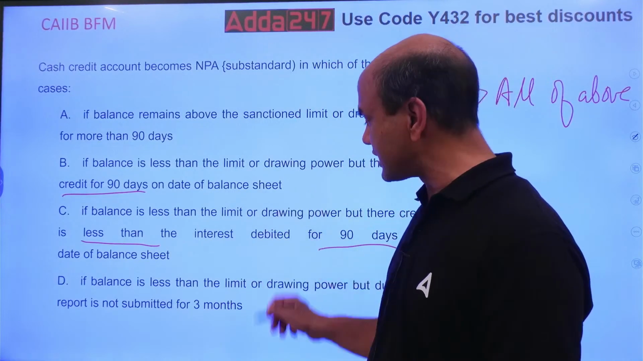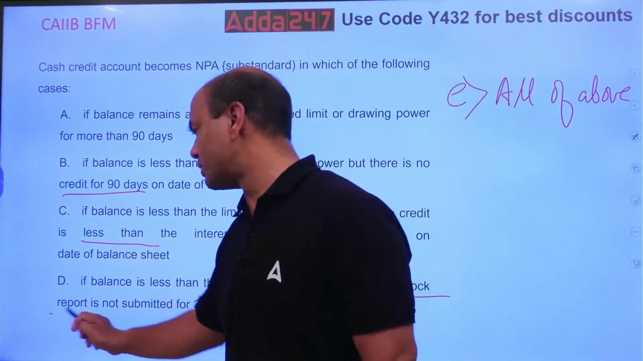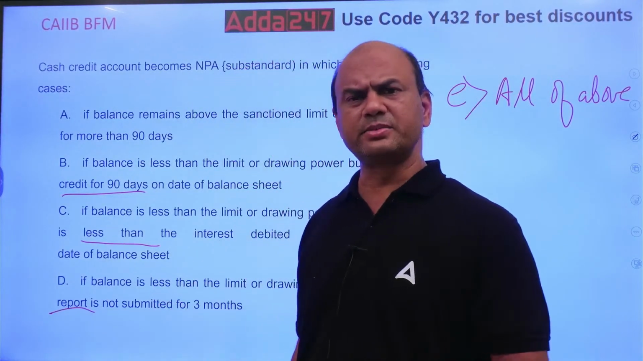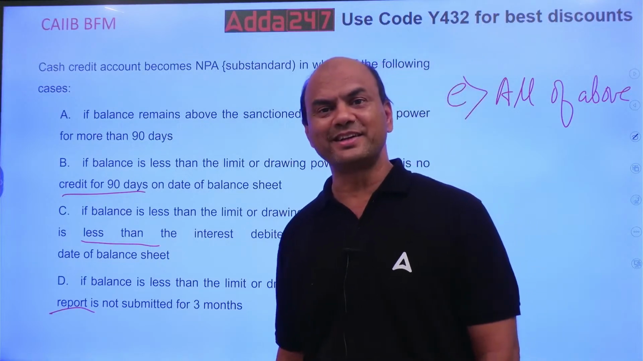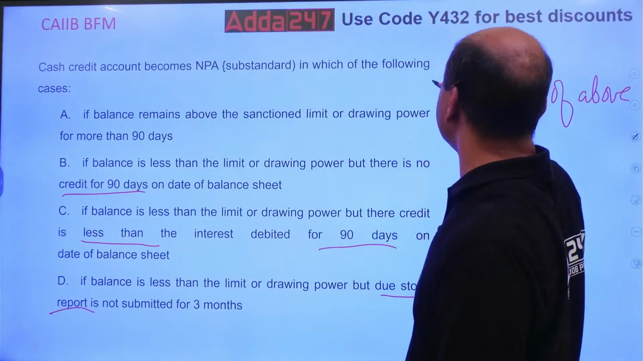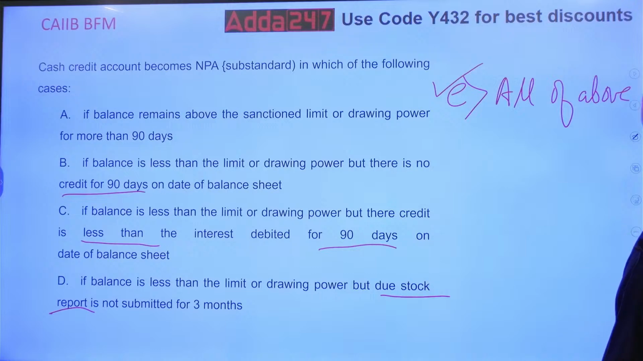Or everything is correct, but the customer does not submit a stock statement. Stock report means stock statement. If the customer is not submitting it, then also it will be NPA. So the answer is E, all of the above. In all the above cases, the account will become NPA. Got it? Move on. Next.